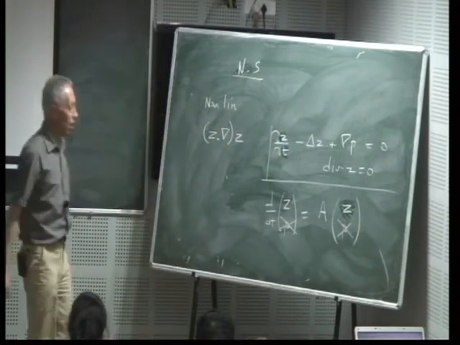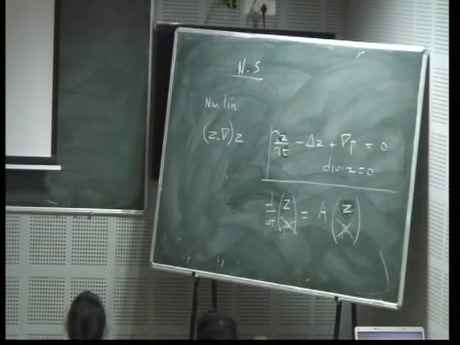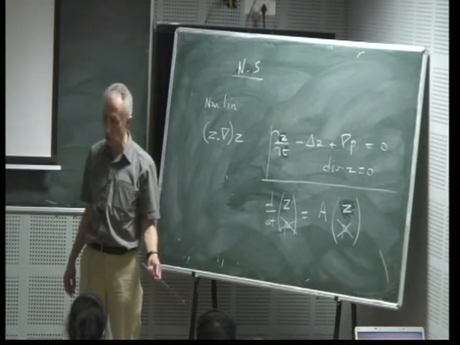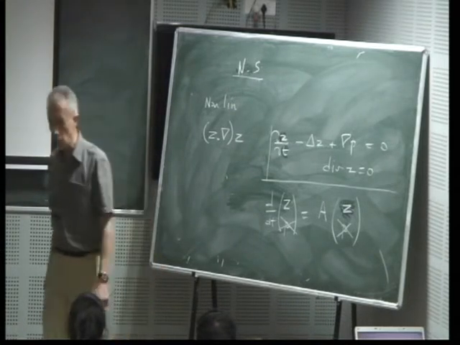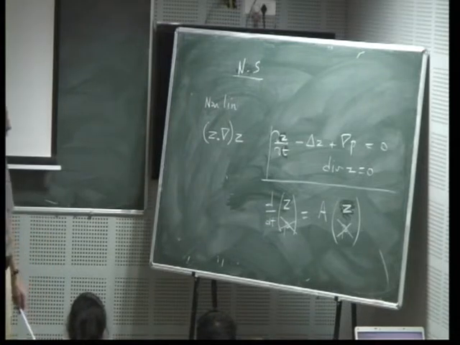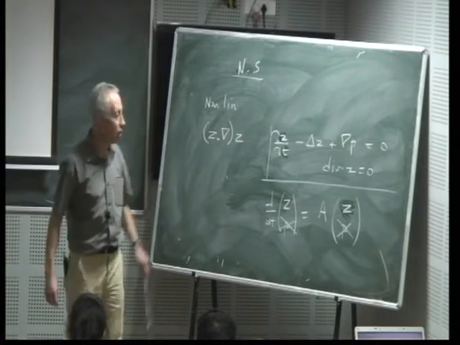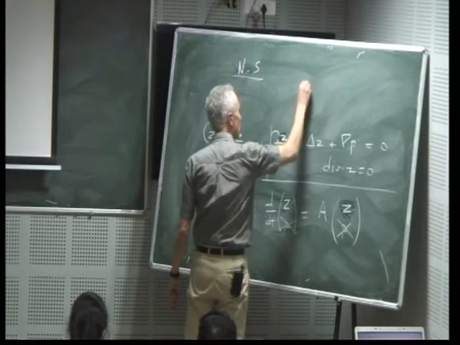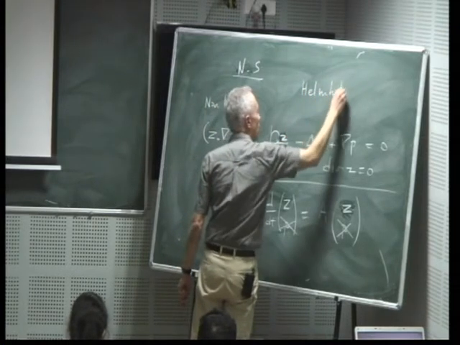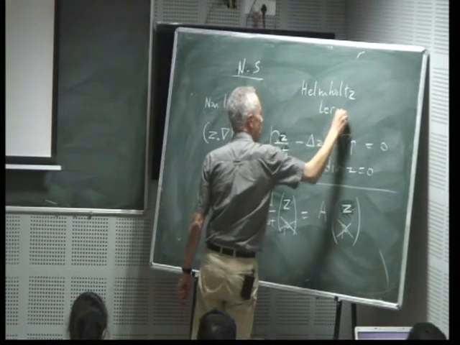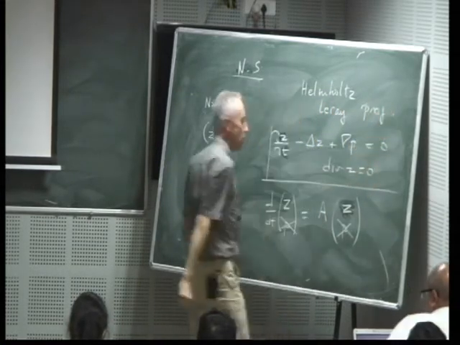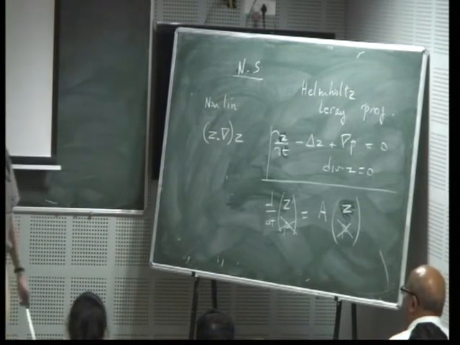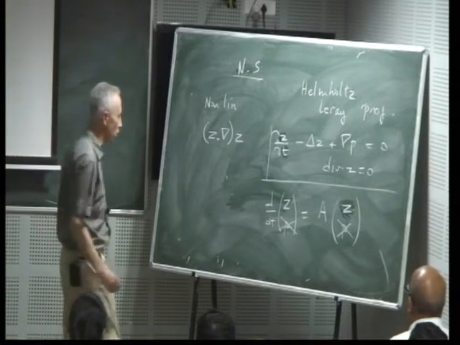And so one difficulty consists in writing this in this form, so eliminating the pressure. This can be done by using some projection. And so this is one difficulty of the Navier-Stokes system. We have to use what is called the Helmholtz or Leray projector in order to eliminate the pressure. So one thing, we have to eliminate the pressure. And the second difficulty, we have to deal with some nonlinear term.